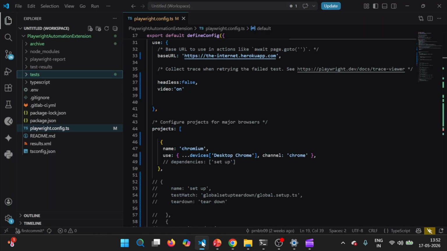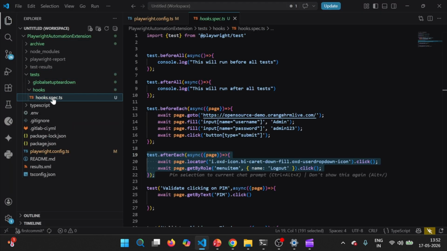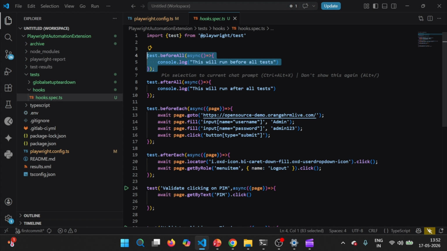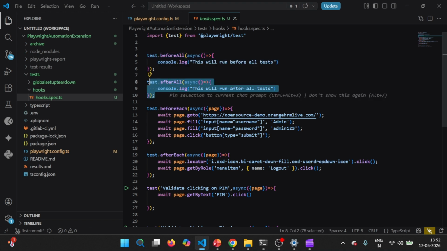So for this purpose, what we have done is we have created a hooks file, meaning the hooks.spec.ts test file. Inside this, first of all, we have written a sample beforeAll that is supposed to execute before all test cases of this particular file, right? And afterAll, which will execute after execution of all the test cases.